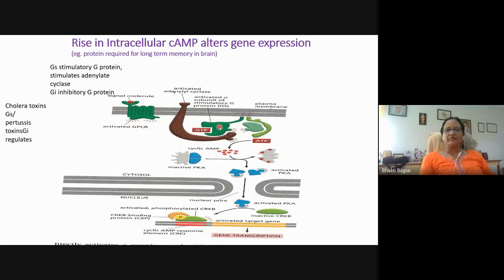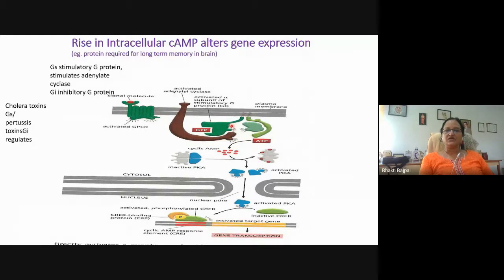And here the trimeric unit that you can see is made up of 3 subunits, alpha, beta, gamma. In the inactive form, the alpha subunit is associated with the GDP, but when the signal binds, the GDP is released and GTP is bound here in presence of GEF.